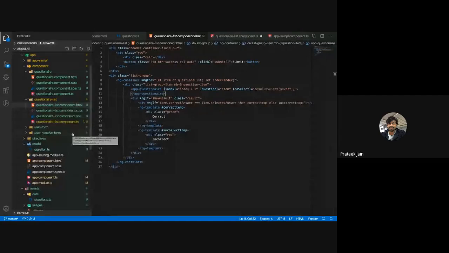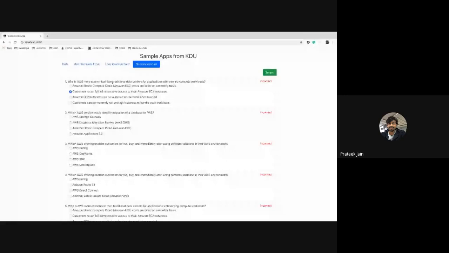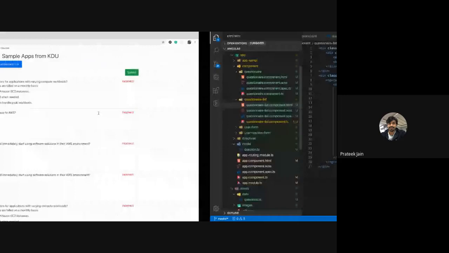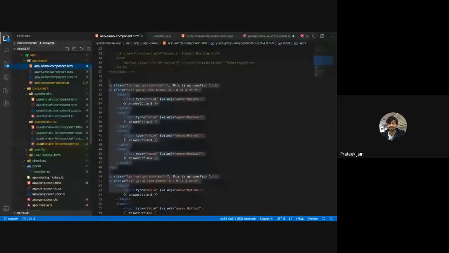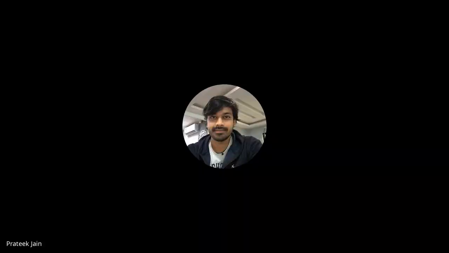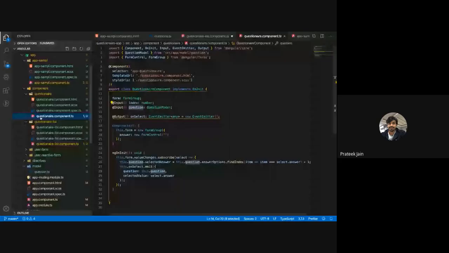So why do you think I have only one question component? It is because there is a similarity between all the questions. Question one has 4 options, question 2 again 4 options, question 3 again 4 options. Instead of writing this much HTML, the smart way is to create a single component which has a generic logic. The word generic is important here, because the component should always be created in such a way that it can be used anywhere, even if it is not a specific component. It should be generic and it should also be reusable.